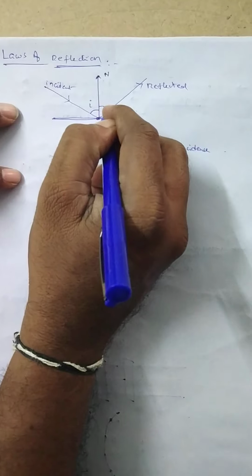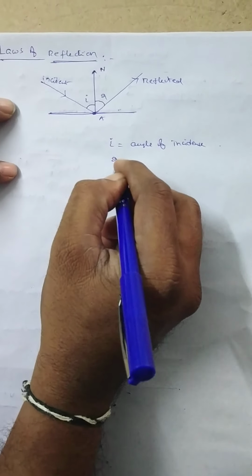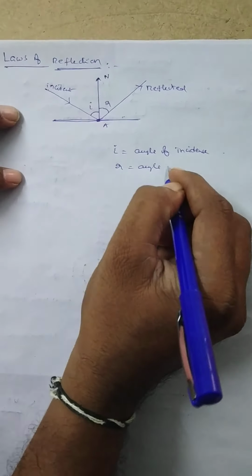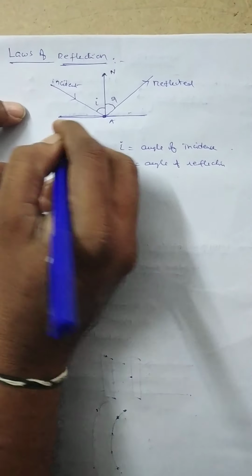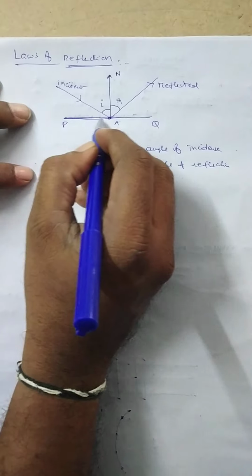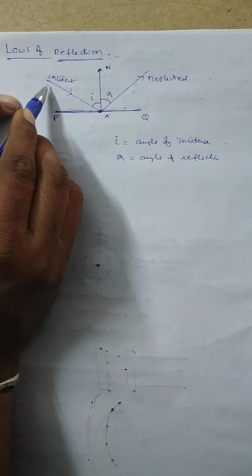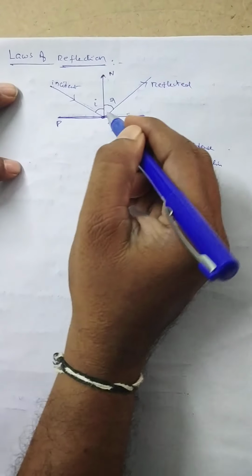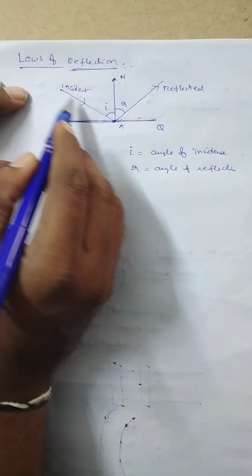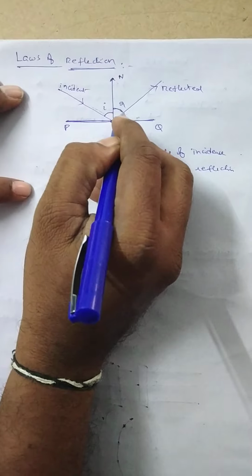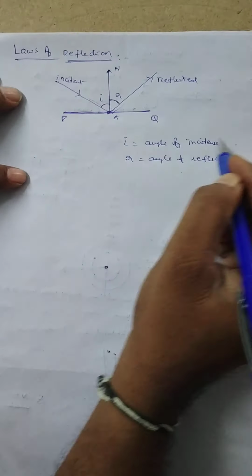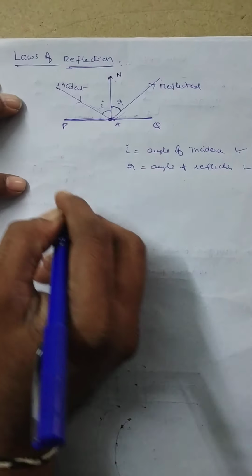Reflected light also makes some angle R, and R is known as the angle of reflection. Let here PQ be the surface of the reflecting medium, and this is the incident light ray and this is the reflected light ray. Incident light makes an angle I with the normal. Reflected light makes an angle R with the normal. That's why I is equal to the angle of incidence and R is equal to the angle of reflection.